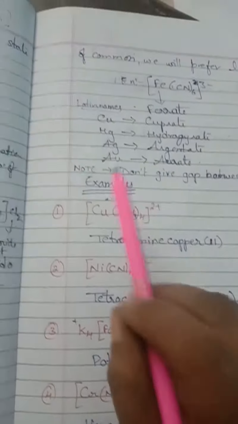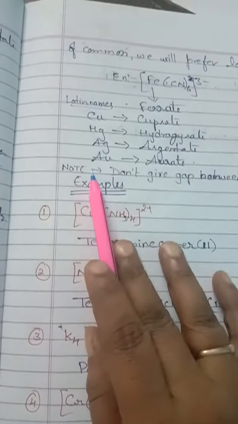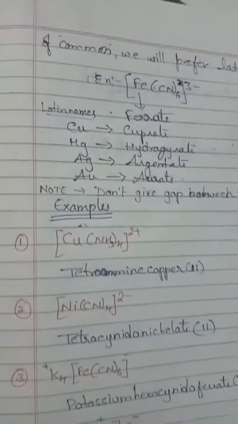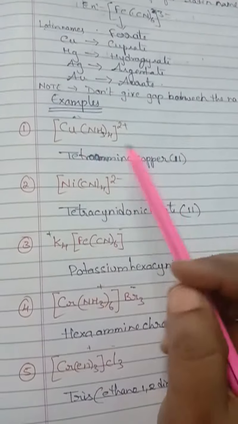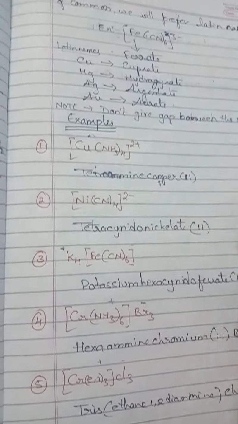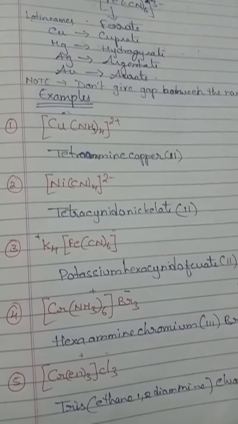Okay. And one thing, when you are writing the names, you need not give any gaps between the names. So look here, children, some examples. Now these are the 9 rules. You have to go through them thoroughly, then you can write whatever example is given in the exam.